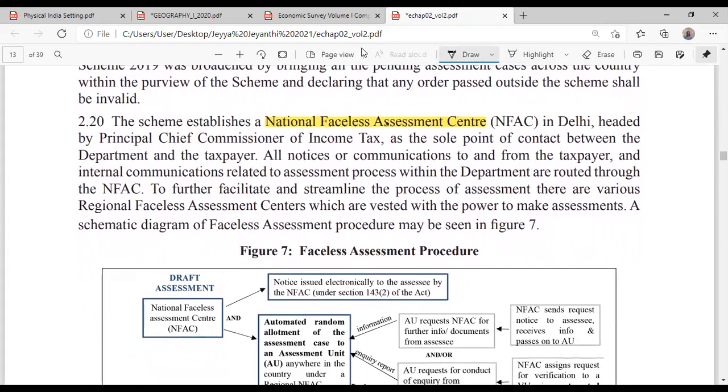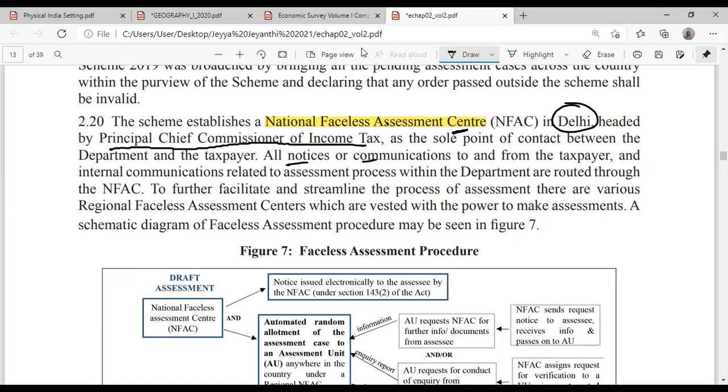Okay. So under this scheme, we are establishing something called the National Faceless Assessment Center, which is in Delhi. It is getting created in Delhi, and it will be headed by a Principal Chief Commissioner of Income Tax. He is the only person who will contact the taxpayers. Clearly write down, guys: all notices, communications to and from the taxpayers, and internal communication.